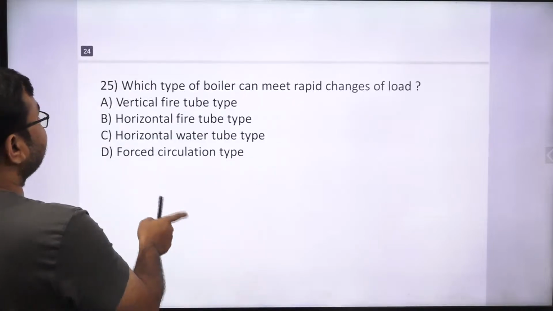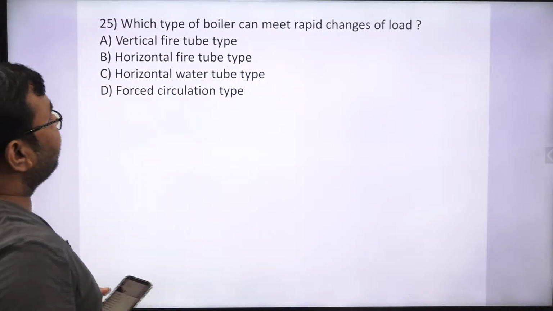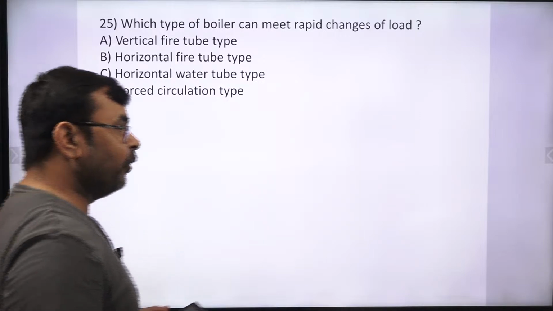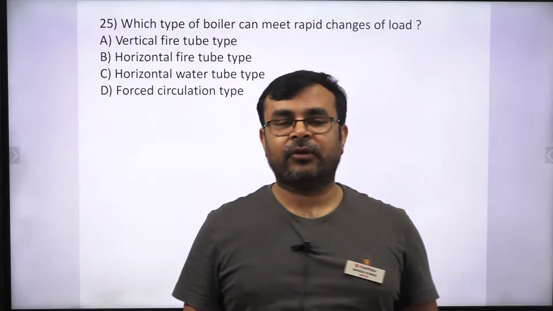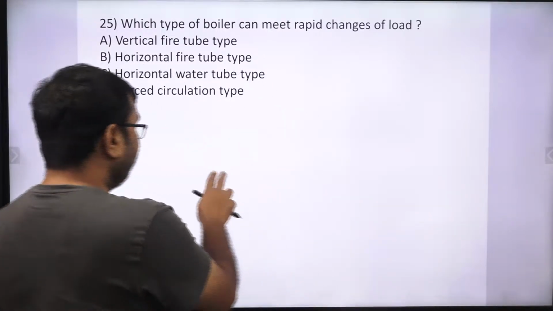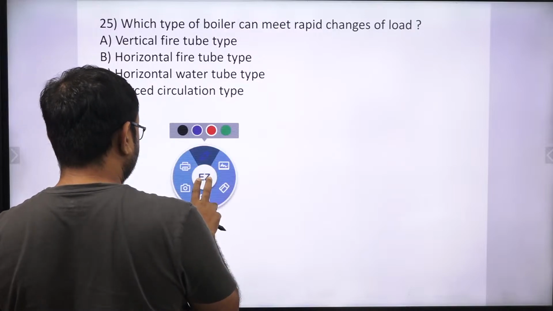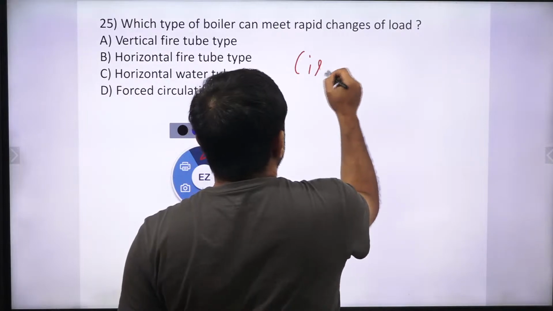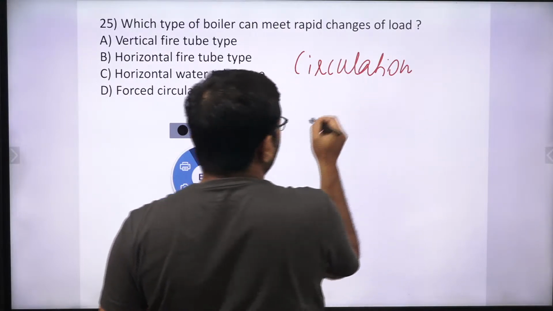6.3, yes, option D is the right one. Okay, what about this? Which type of boiler can meet rapid changes of load? Rapid changes of load. So basically in the boiler we have two types of circulation. If I talk about circulation, circulation of what? Circulation of water.